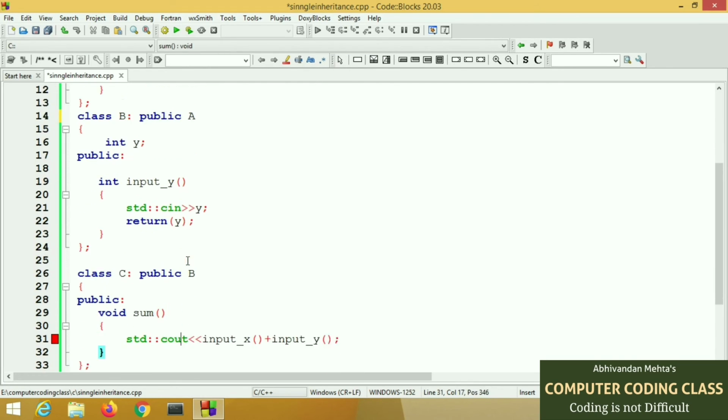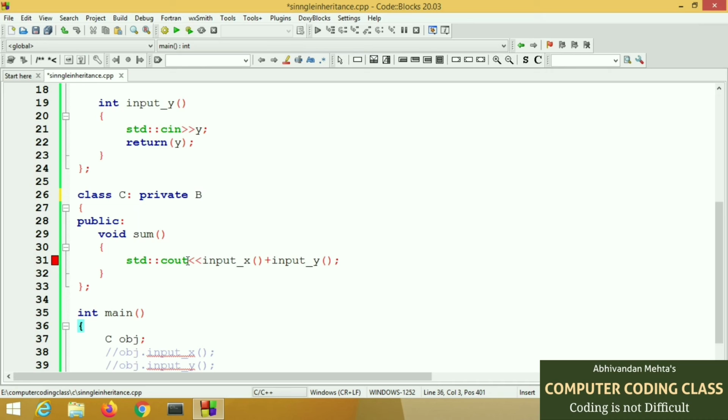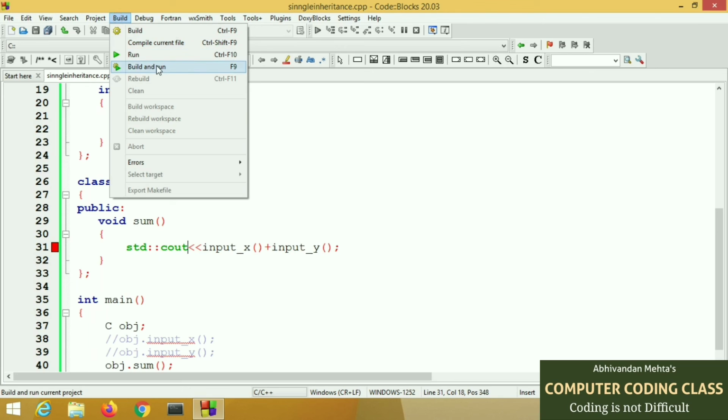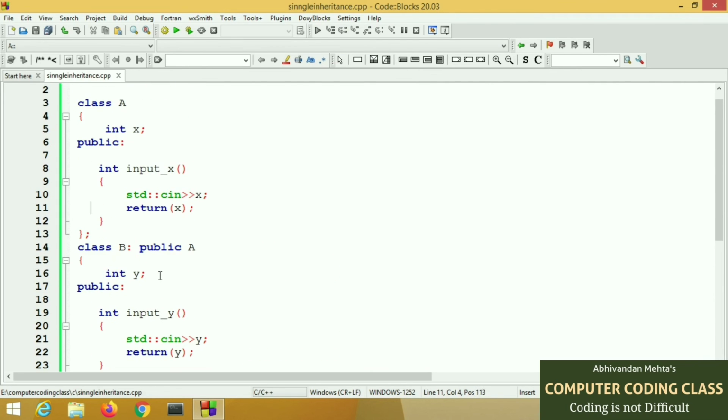Now what will happen if class B is inherited as private? Then all the members of class B will be inherited to class C, and class B also contains the function of class A. So class C contains both the functions of class A and class B, but as private.